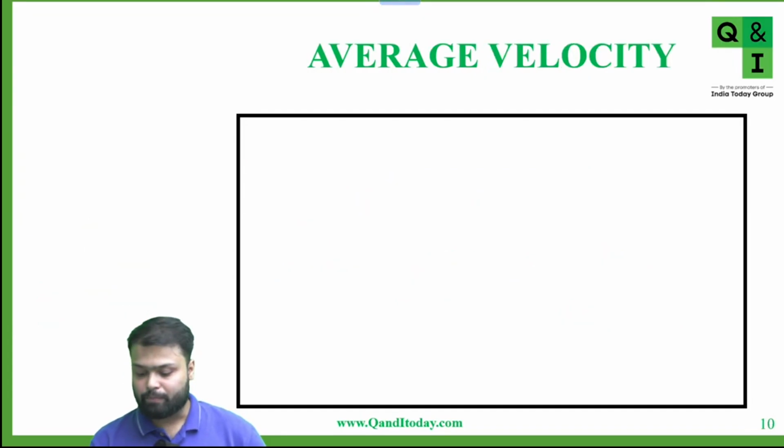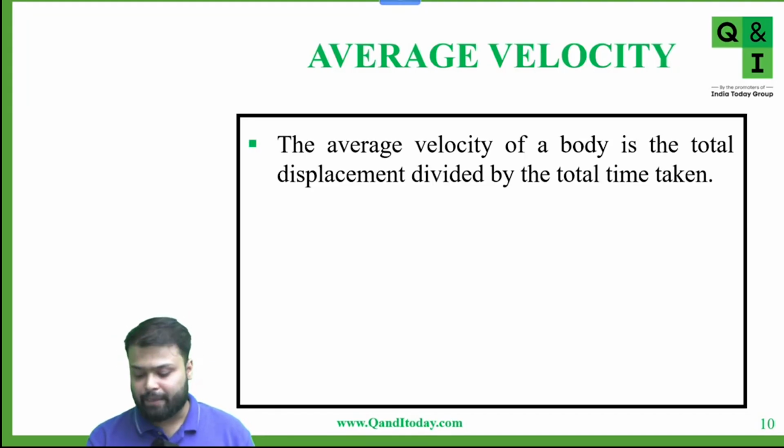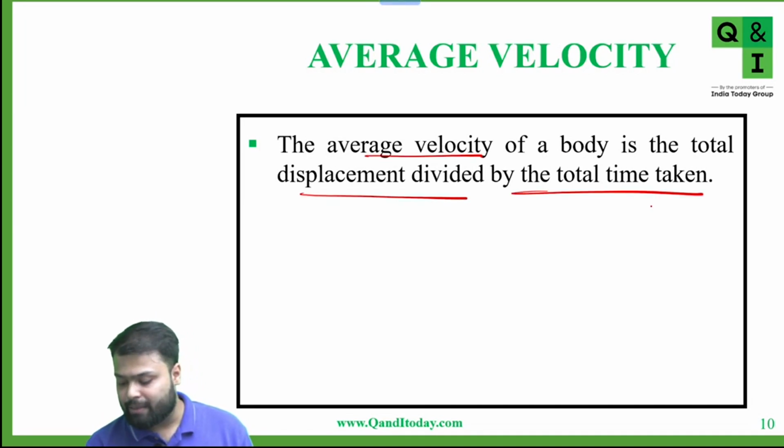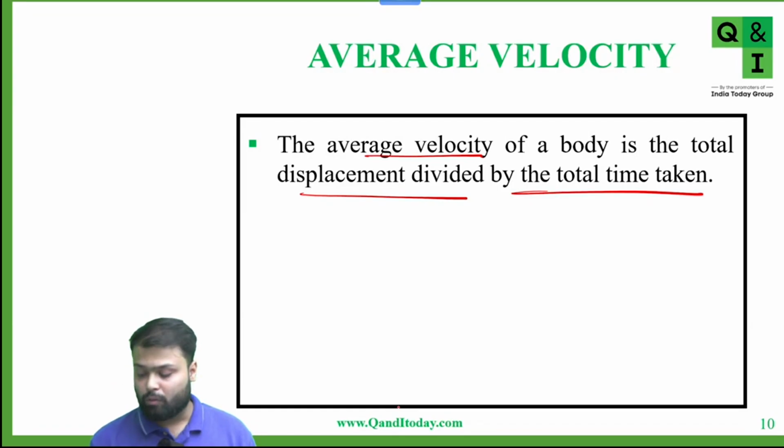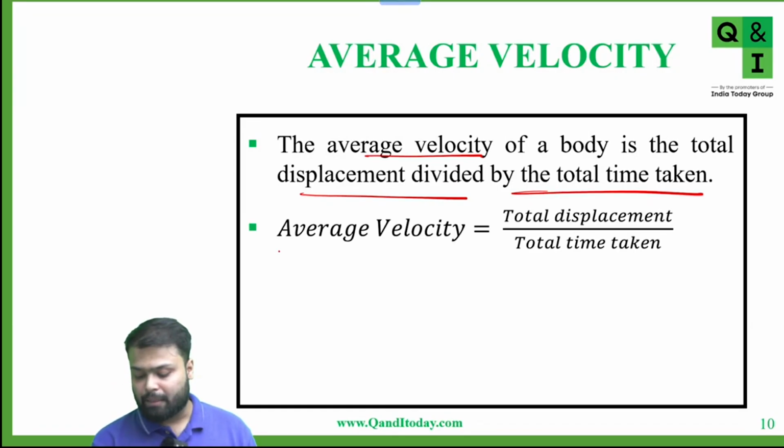Okay, very good. Now we'll see what is average velocity. We know that velocity is displacement upon time, and average speed is total distance traveled upon total time taken. So average velocity will be total displacement upon time taken. The average velocity of a body is the total displacement divided by the total time taken. So mathematically, average velocity is total displacement upon total time taken.